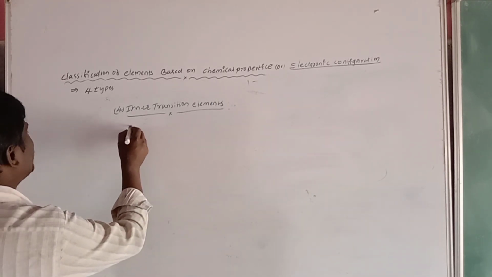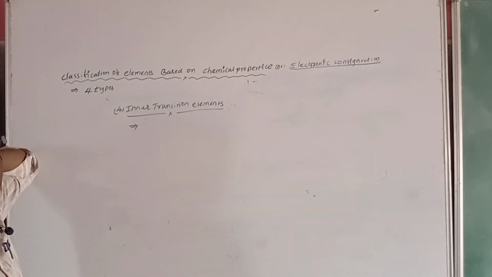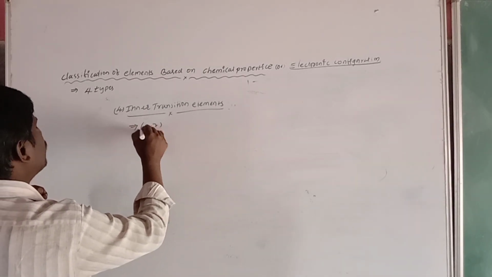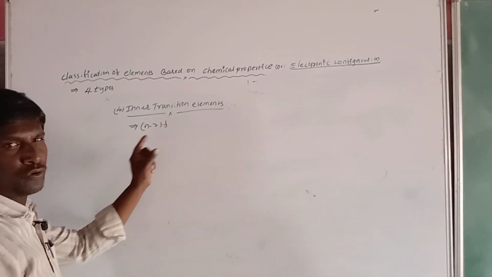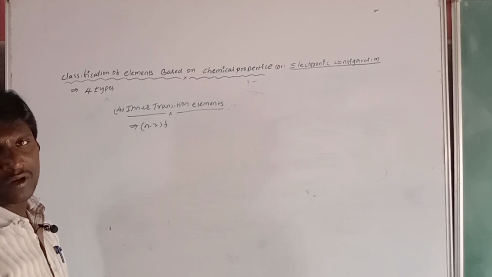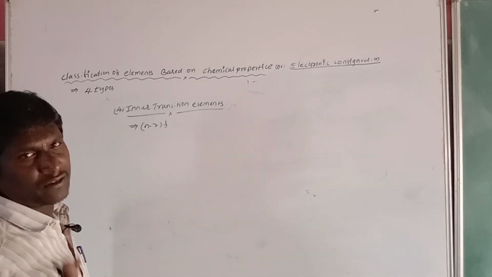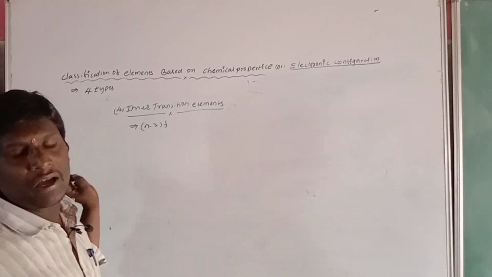What is meant by inner transition elements? The differentiating electron enters the (n-2) f orbital, and it is known as an inner transition element. Inner transition elements means the (n-2) f orbital. Simply, the inner transition elements are called F block elements.